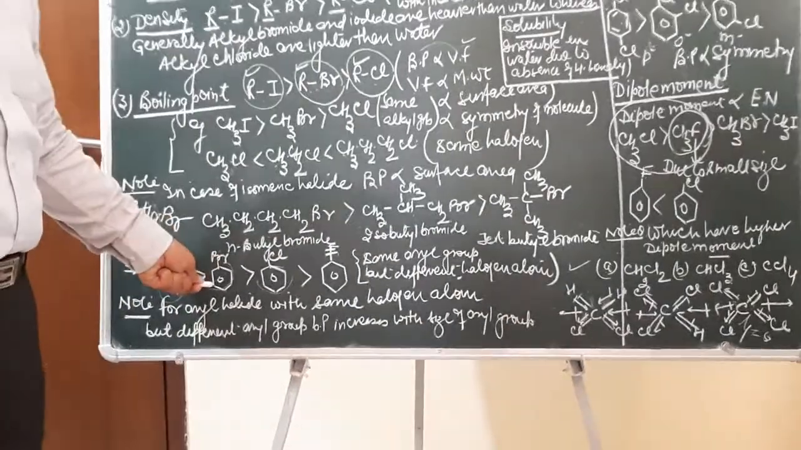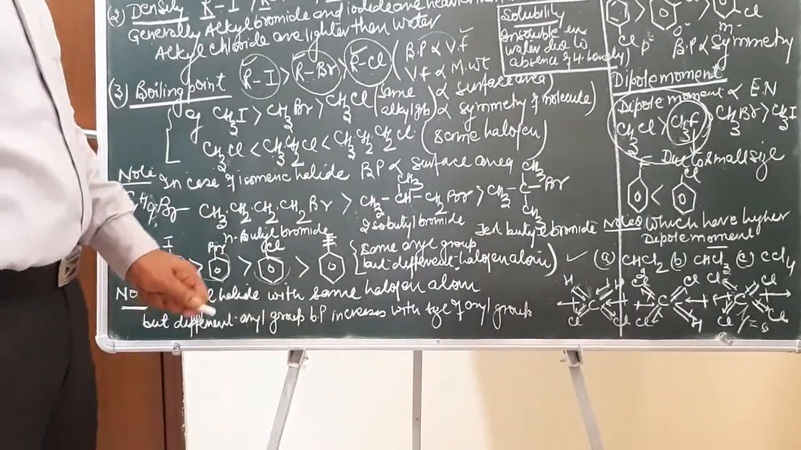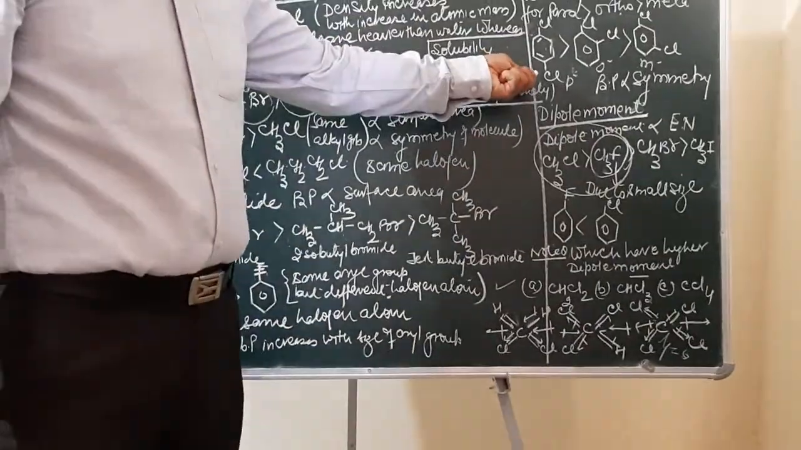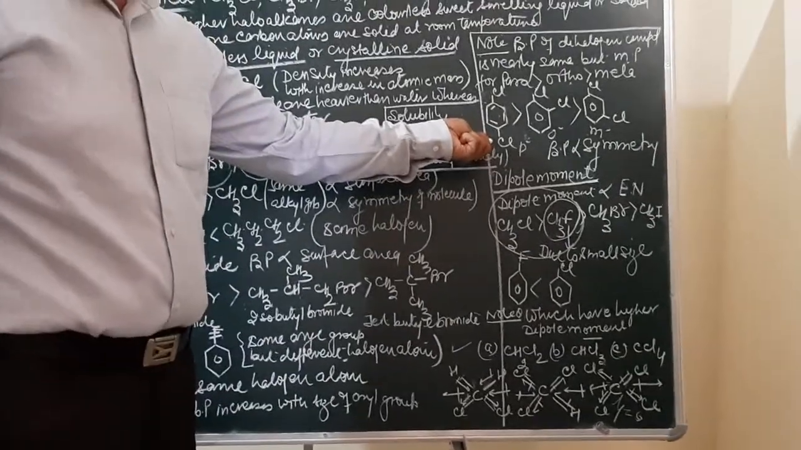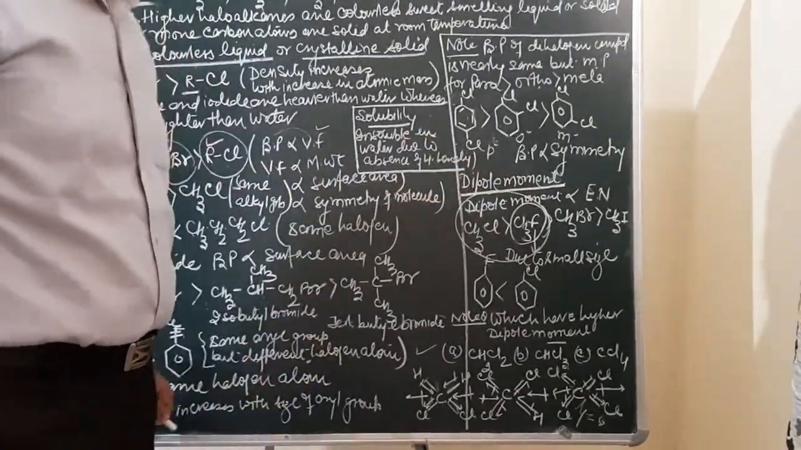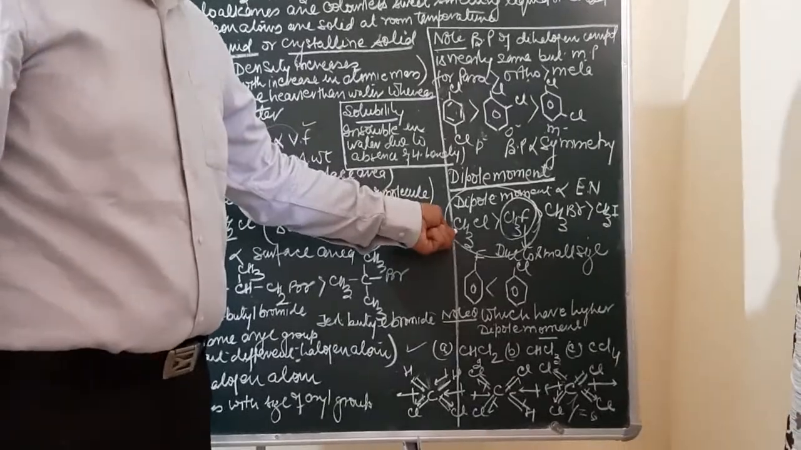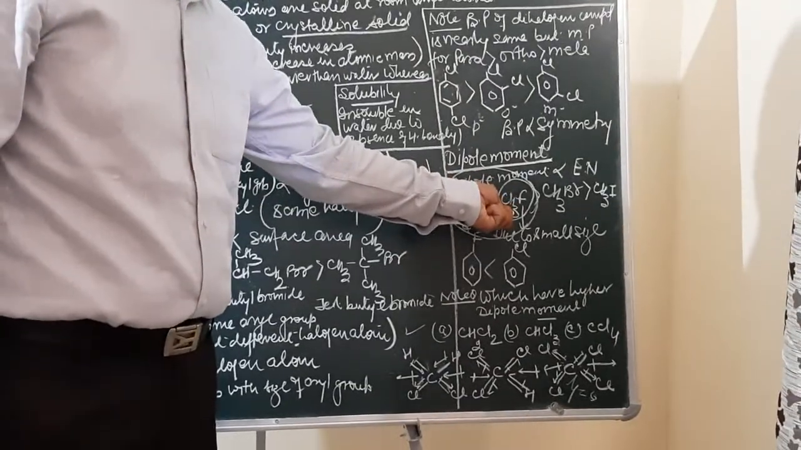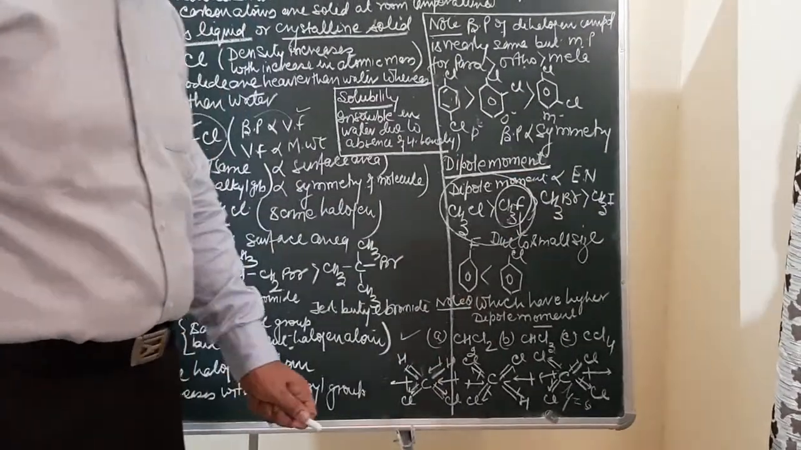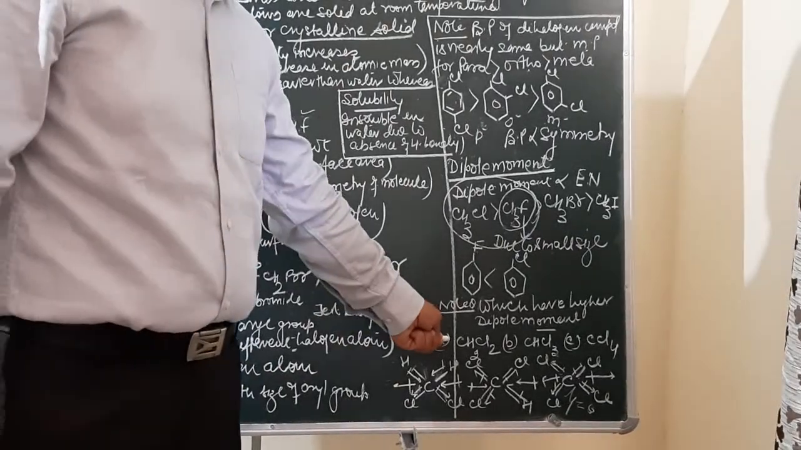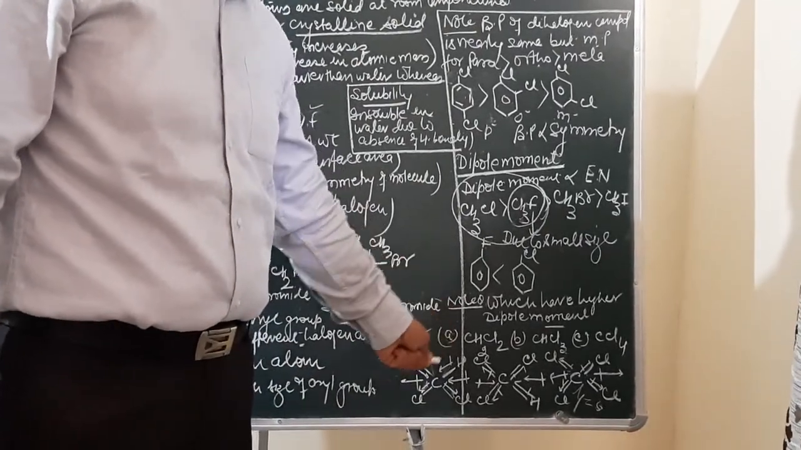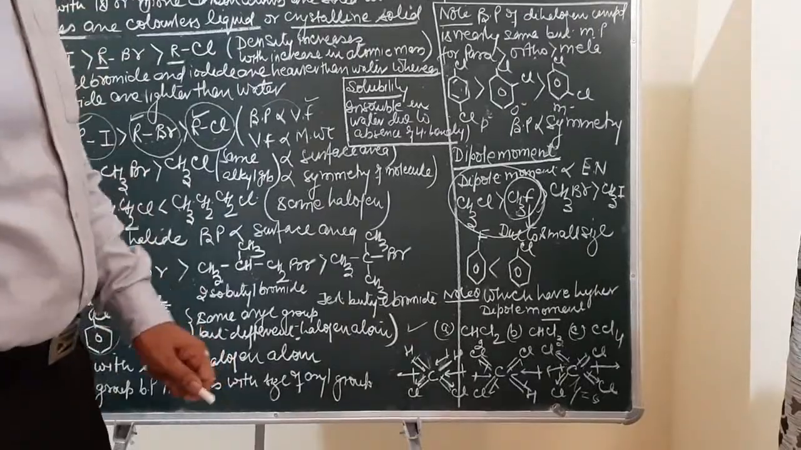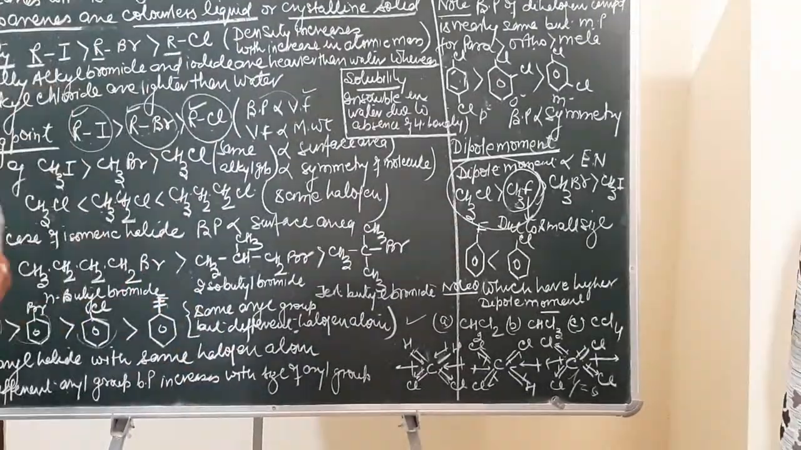Iodobenzene has a higher boiling point than bromobenzene, then chlorobenzene, then fluorobenzene. Amongst dihalo compounds, it depends upon the symmetry: para will be more than ortho, more than meta. Dipole moment of methyl chloride is more than methyl fluoride, which is more than methyl bromide and methyl iodide. And amongst dichloromethane, trichloromethane and carbon tetrachloride, dichloromethane will have the higher dipole moment.